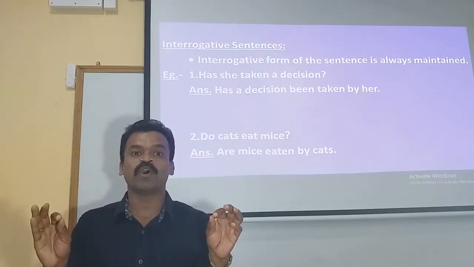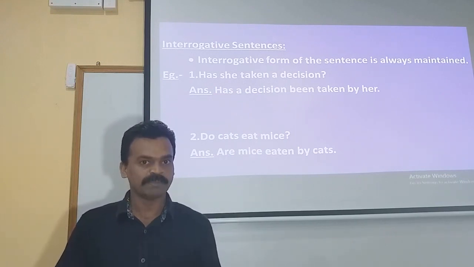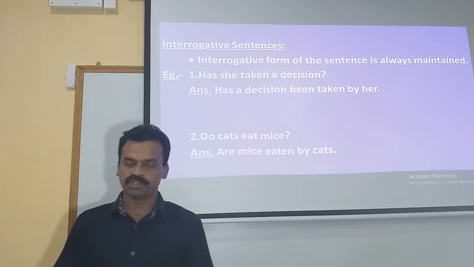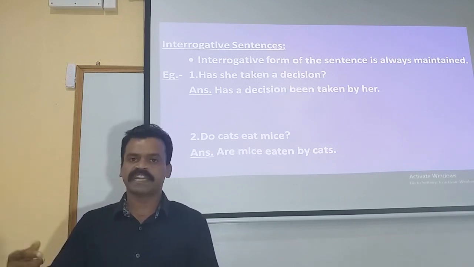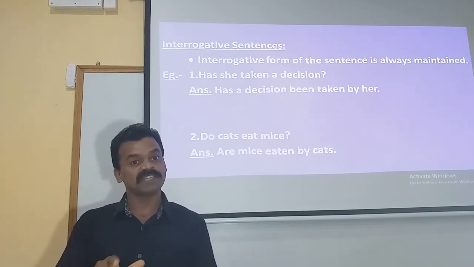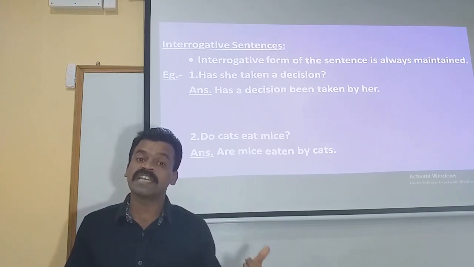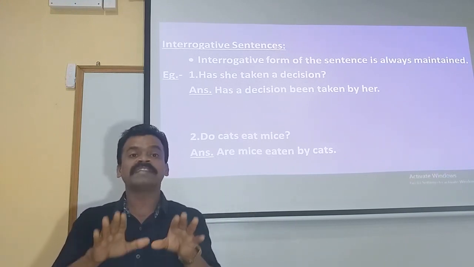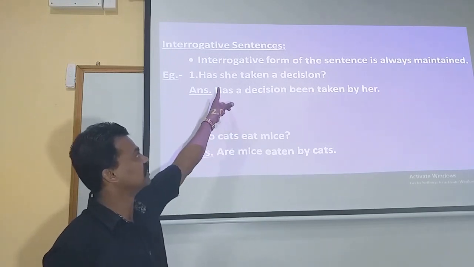The question mode remains in the question form itself, which means in normal statements, we make use of the subject in the beginning, then the verb or the auxiliary verb and the rest of the sentence. Whereas when the statement is an interrogative statement, we make use of the verb or the auxiliary verb before the subject, and that structure has to be maintained. That is what this particular rule is.